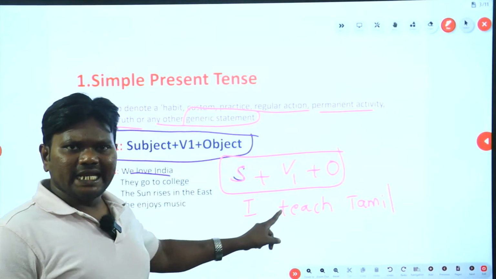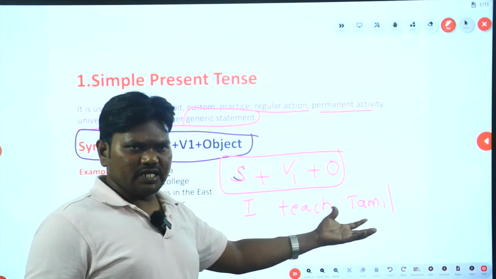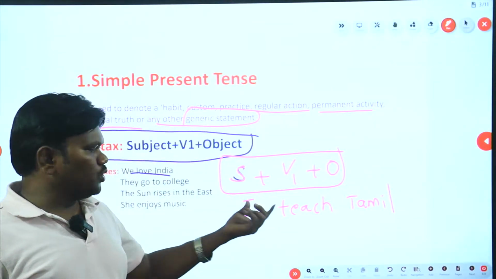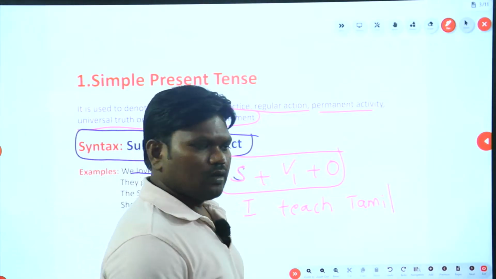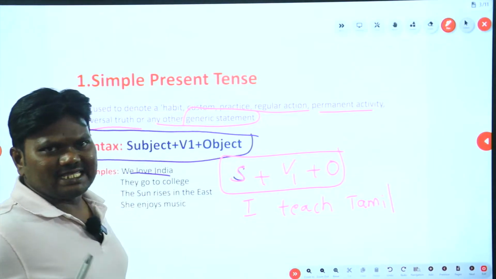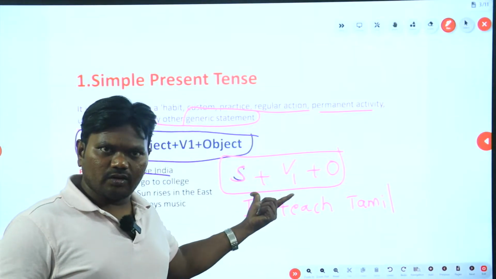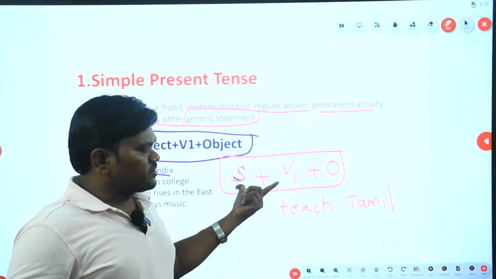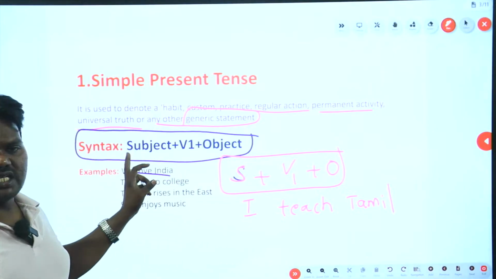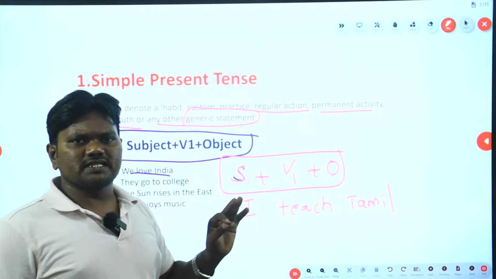So, I teach Tamil. This Tamil is an object here, which means the activity that I am doing is teaching Tamil. Okay, this is subject, verb 1 and object. So any sentence which falls under this syntax, subject, V1 and object, is called simple present tense.